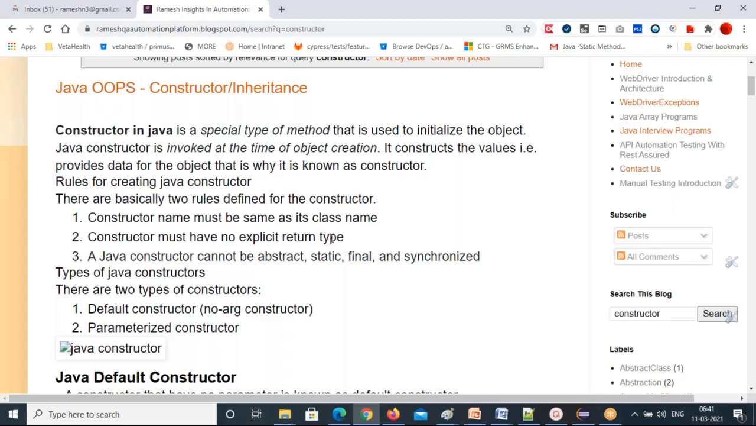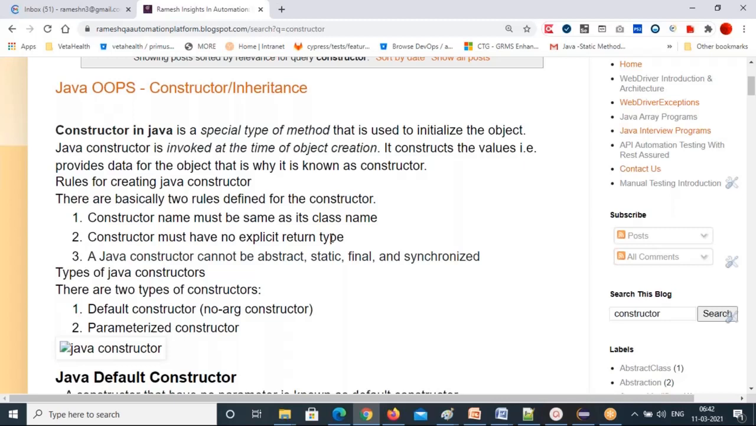Basically, a constructor constructs the values. That means it provides data for the object. So objects means instance variables. Those values are constructed by this constructor. That's why we are calling it a constructor. It is constructing the values for the object. Based on the data type, it will give you values.